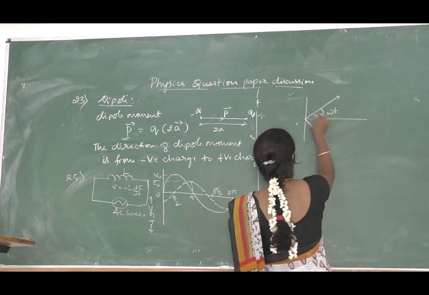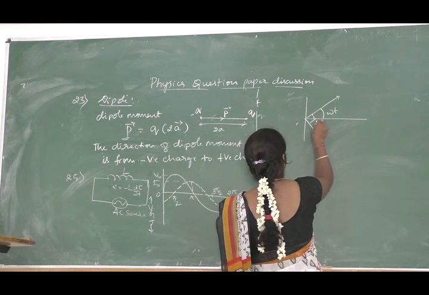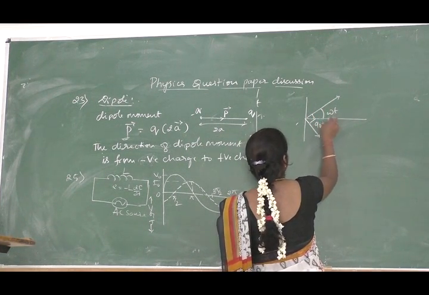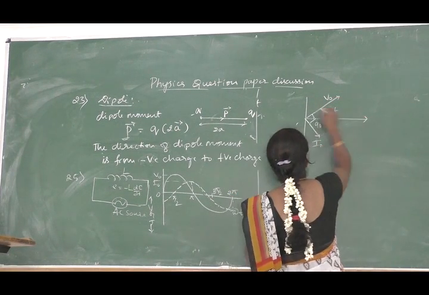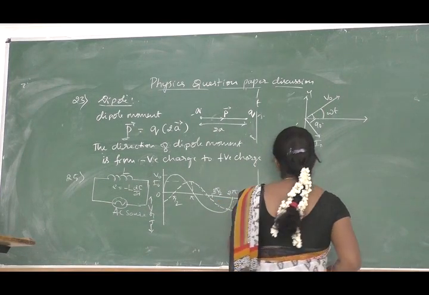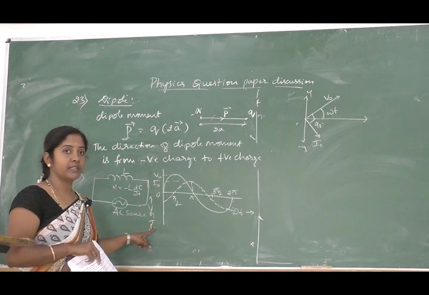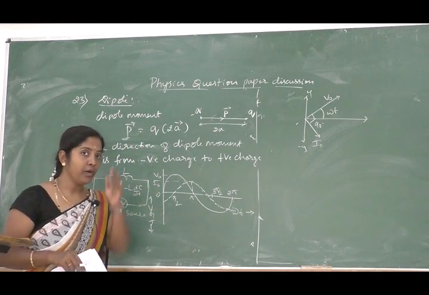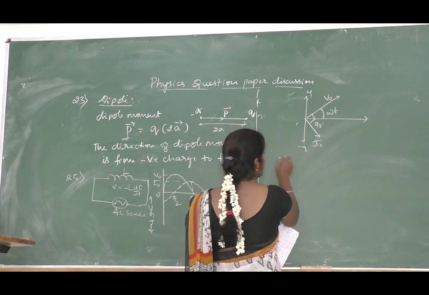This is omega t and this one is 90 degree. So this is V naught and this one is I naught. So you have to write the phasor diagram with the circuit variation. And next, the applied voltage is given by